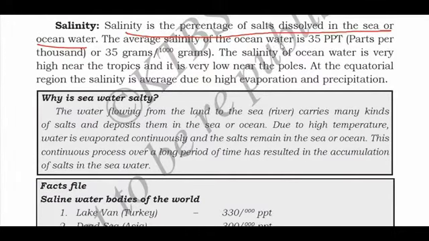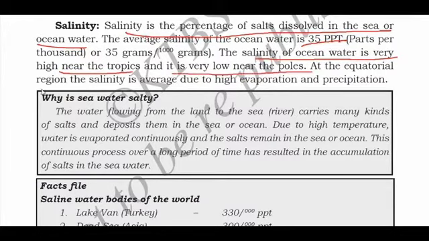The average salinity of ocean water is 35 ppt. What is the full form of ppt? Parts per thousand. So the average salinity of ocean water is 35 ppt, or 35 grams per 1000 grams. The salinity of ocean water is very high near the tropics and very low near the poles. So where can we get a high percentage of salt? Near the tropics, and near the poles it will be low.